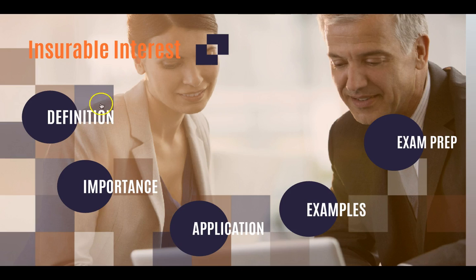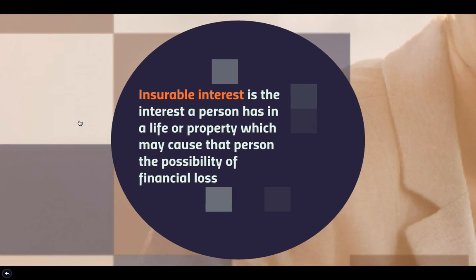First off, the definition of insurable interest is the interest a person has in the life or property which may cause that person a financial loss. So it's two parts. First, they have to have interest, and secondly, they have to have the potential for a financial loss.